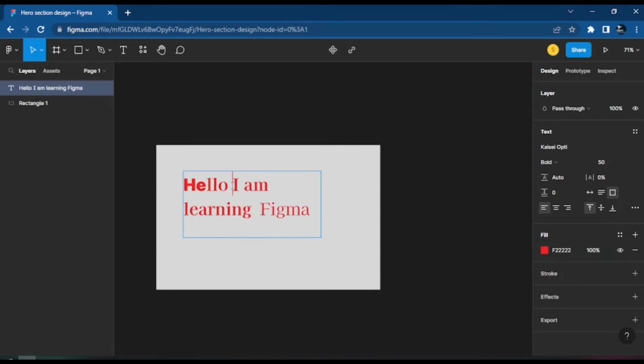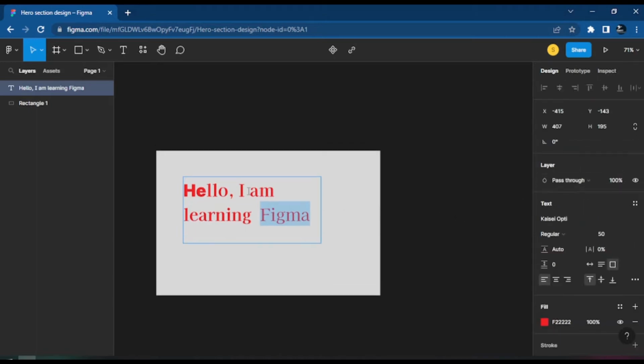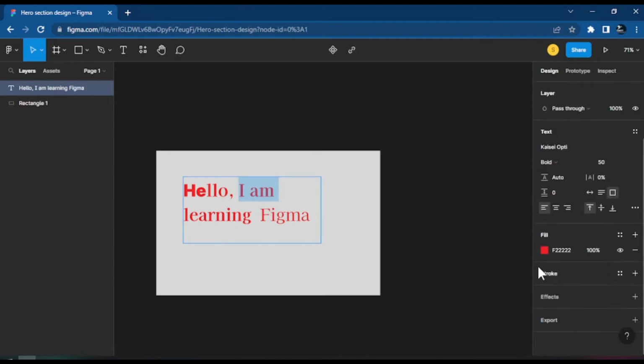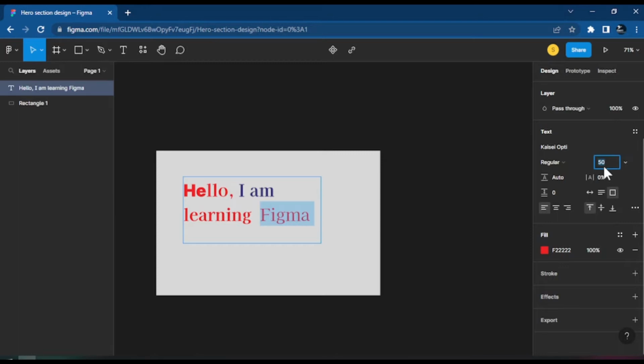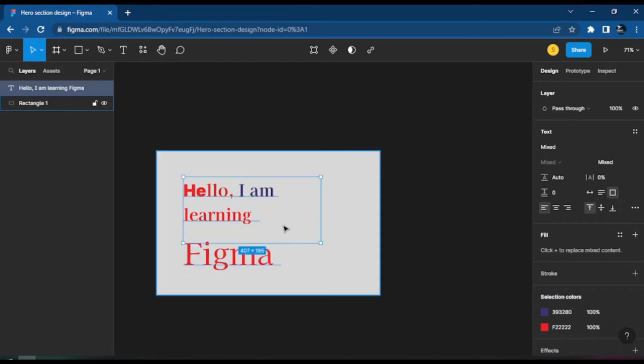So this whole Figma text that we wrote here, if you look, you will see the text comes out of this box. That is because we did not set the height of it. So whenever you write text like this and you want to edit the text, you are supposed to make your changes. So let's say I want to change part of this text, I will first highlight the text I want to change, and then I change the color of that text here. If I want to change the font family, or make it bigger or smaller, you just increase the size again. But all these things affect one text.